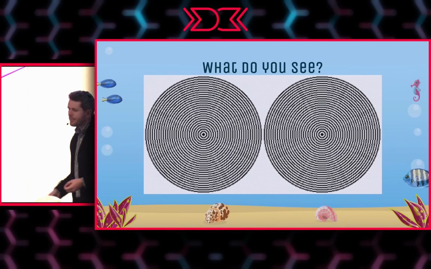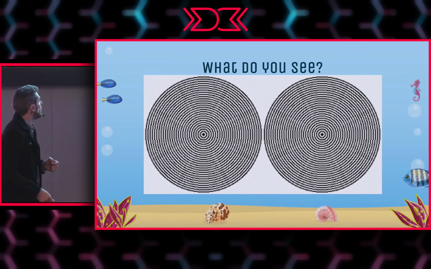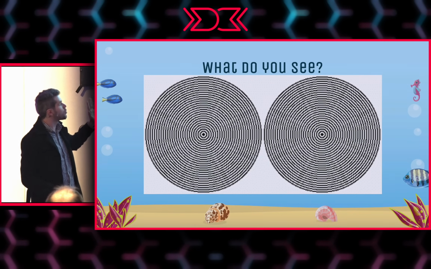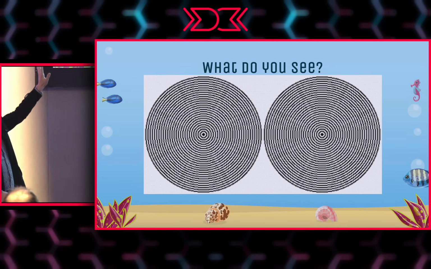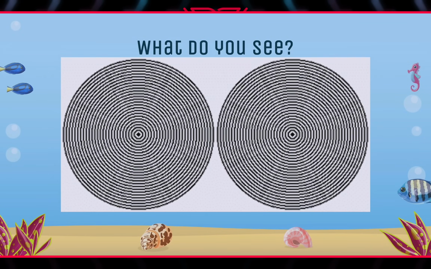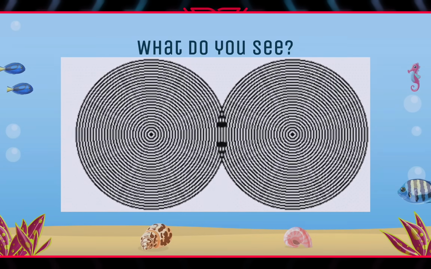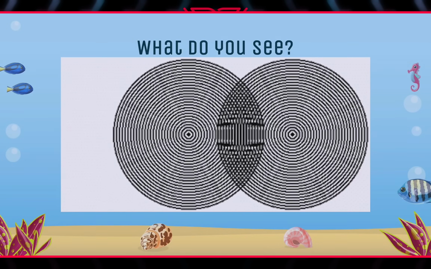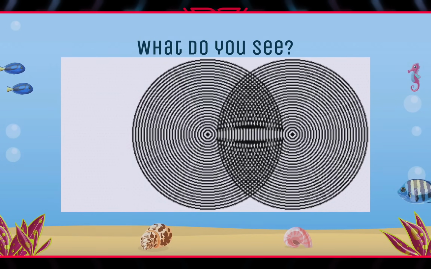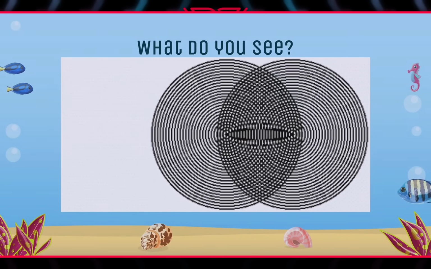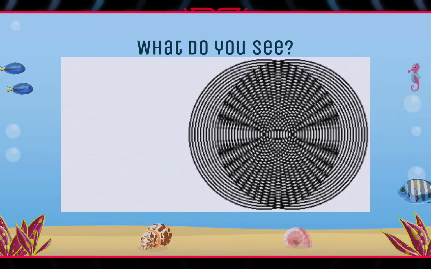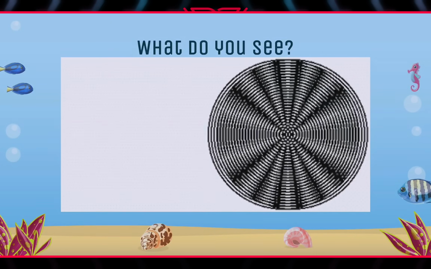We look at another example, and this here is called a moire pattern. Now, what a moire pattern is, we've got two sets of concentric circles, black circles on a transparent background. And what I'm going to do is gradually move the one circle over the other, and I want you to just watch and see what happens. So it starts to move. And the first thing we can see are horizontal lines moving upwards and outwards away from the center. Then, as the circles start to overlap, we can start to see some spokes at the top and bottom that move towards the left and the right of the image.